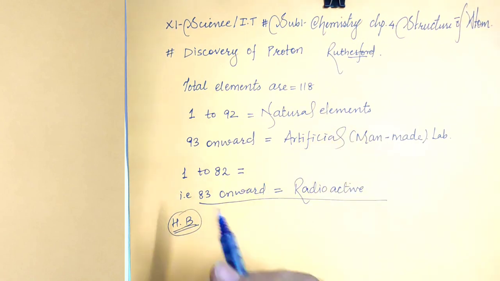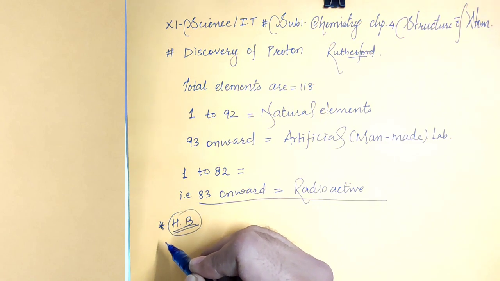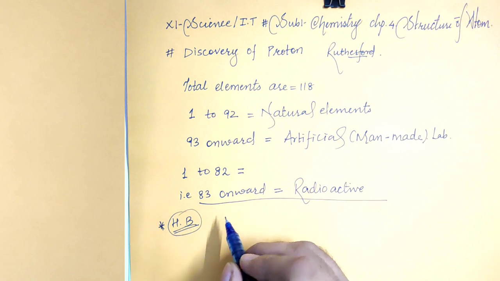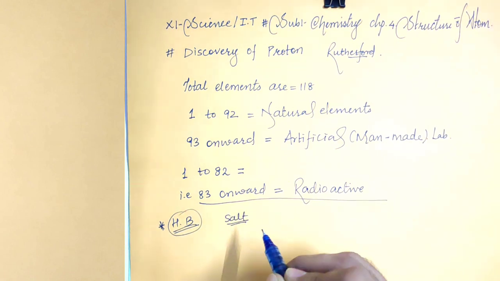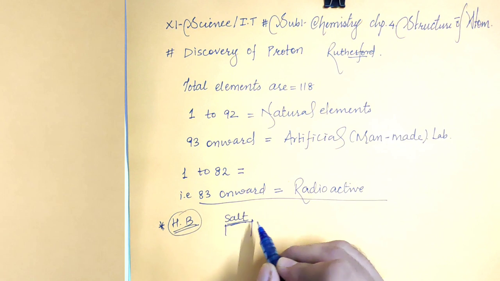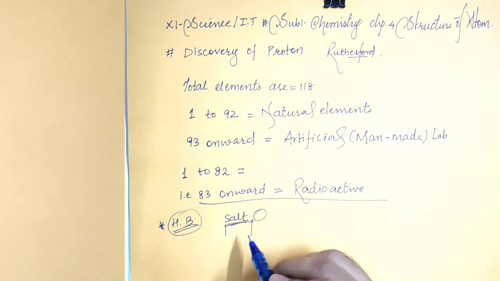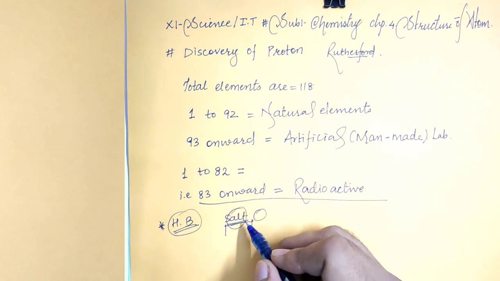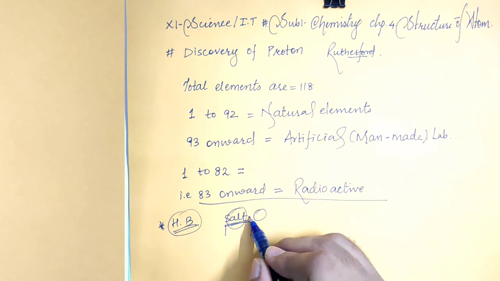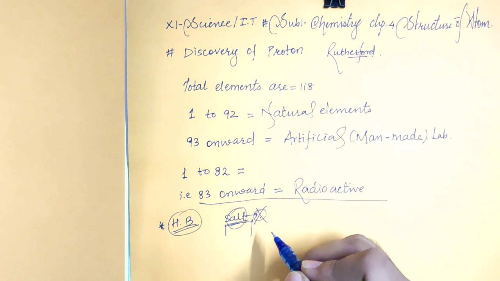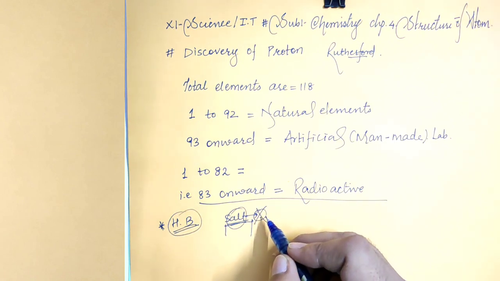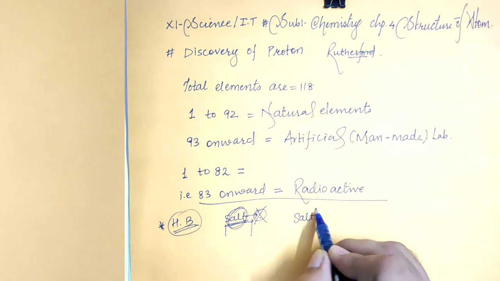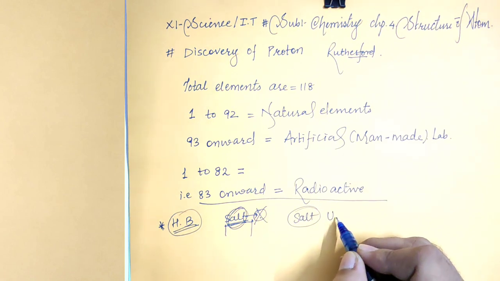What was the reason? He was eager to find out. He found that there was a salt present on the table, and the photographic plate was also present on the table. So he thought that something had come out from the salt and collided with the plate, which spoiled it. Later on he did an experiment with that salt. That salt was actually uranium salt.